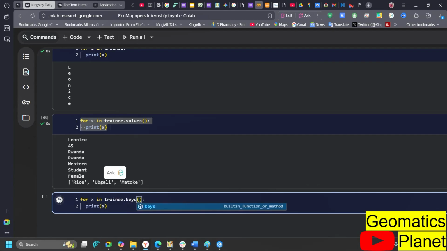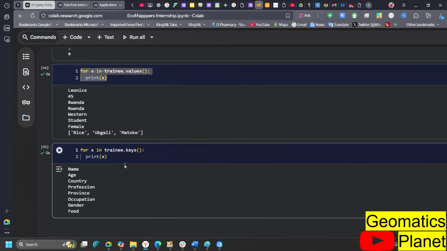And then when you do this, all the keys will be accessed. So this is a way you can access the dictionary. You can see now that every item inside that particular dictionary has been accessed using a for loop. And this answers the question that Lydia asked me earlier. So this is a way you can loop through the dictionary.